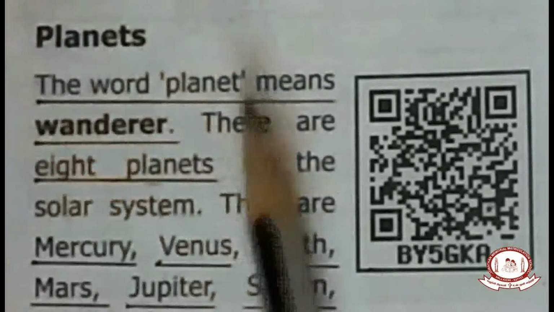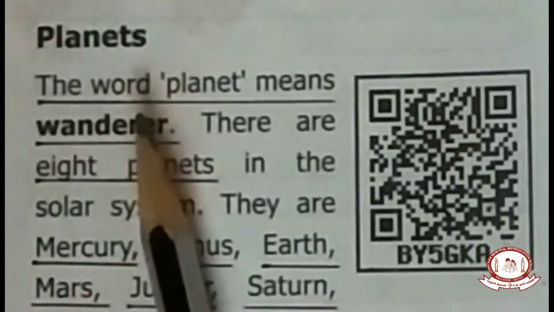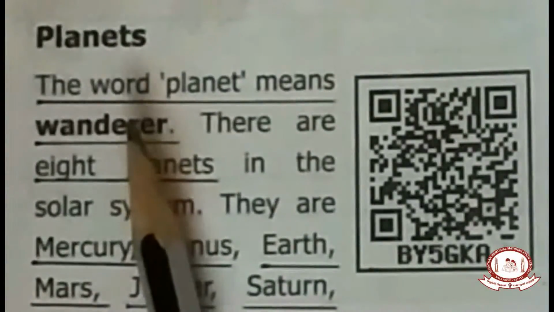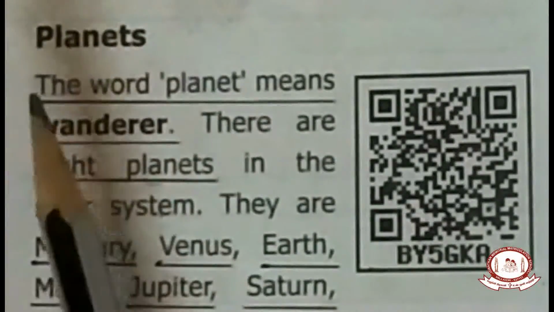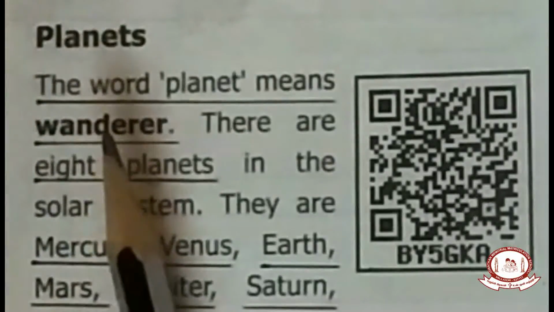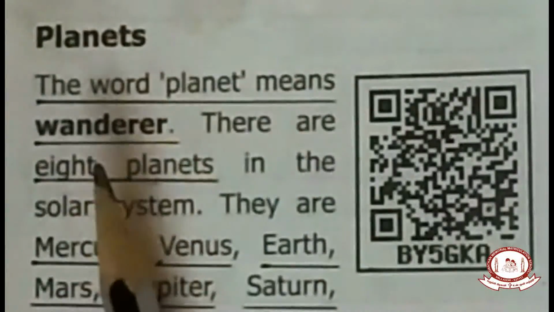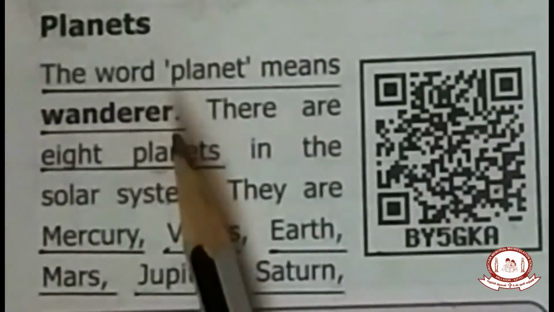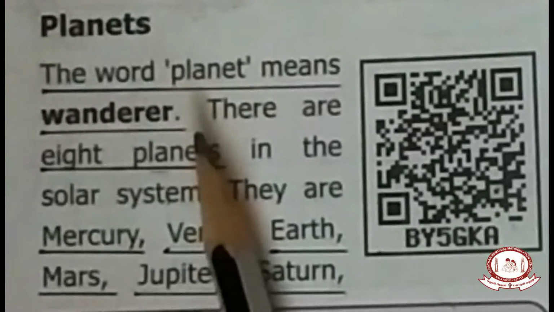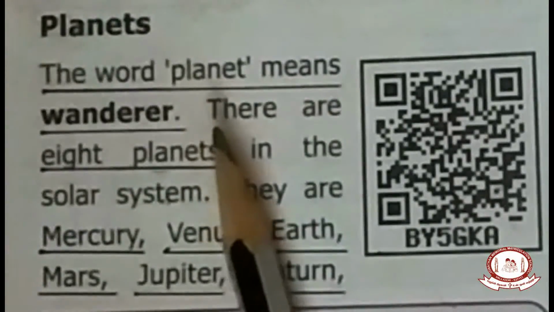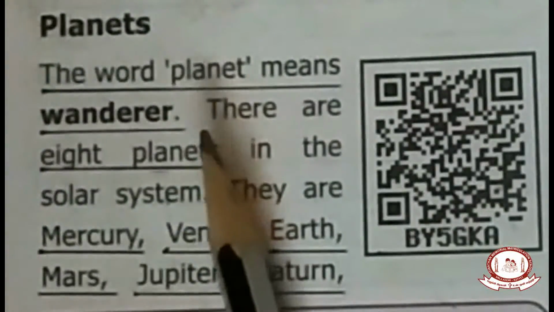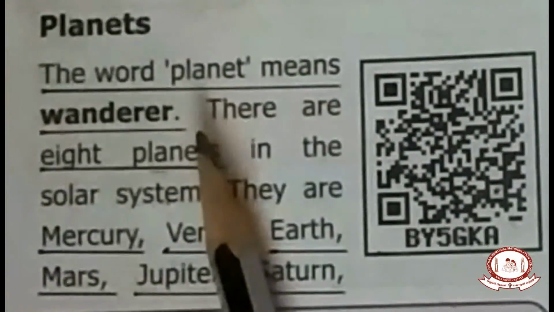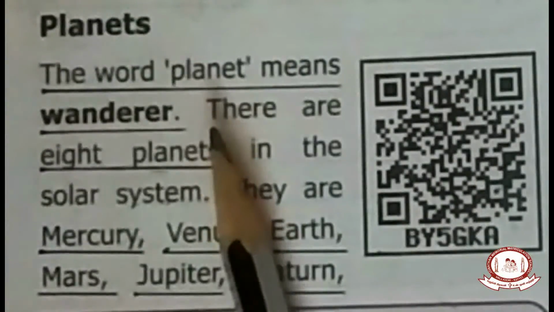What is the meaning of a planet and what are the 8 planets? We are going to study the 8 planets in detail and also a brief explanation of the planet. The word planet means wanderer. What is the meaning of wanderer, ma'am? Traveler, which means they are traveling around the Sun. Do you understand, children? The planets travel all the time around the Sun.